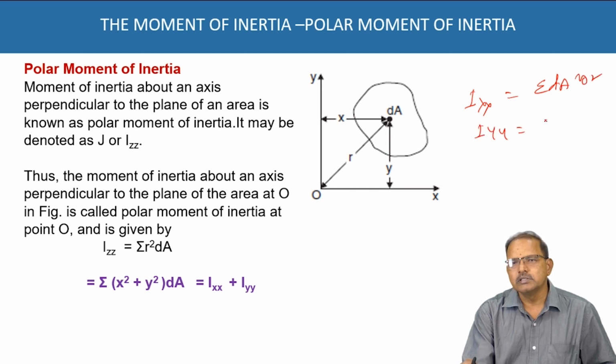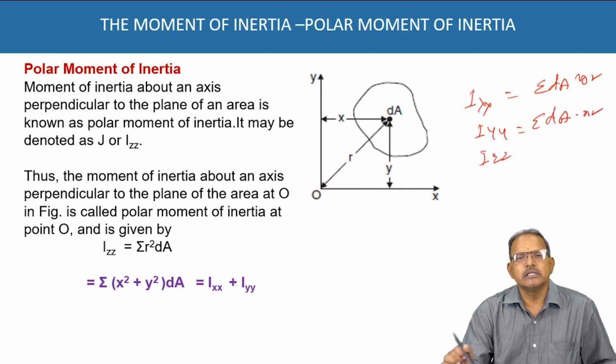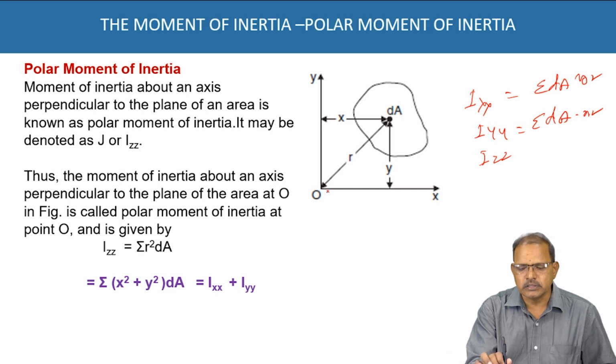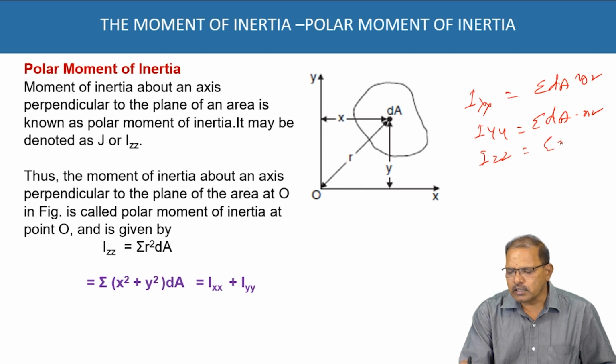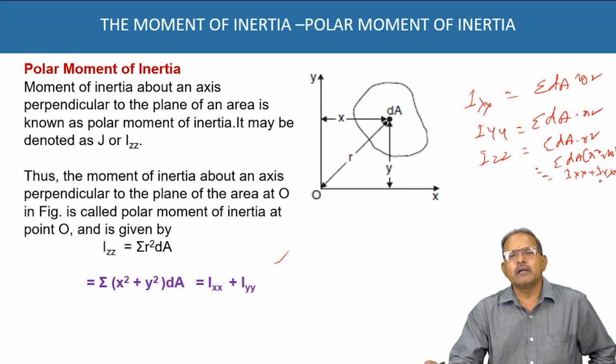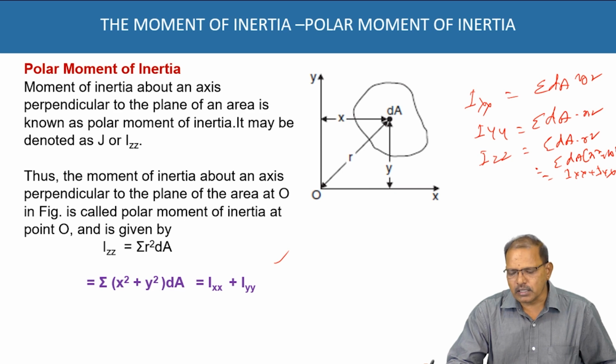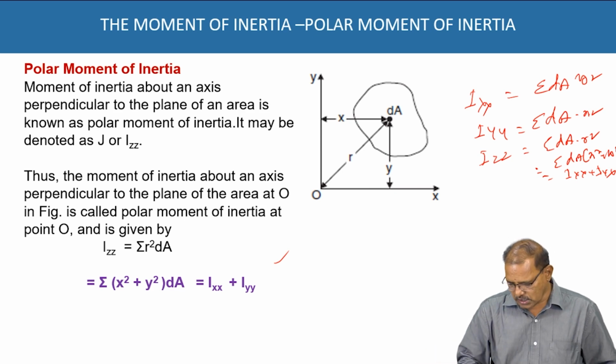Similarly, Iyy is equal to sigma of dA x square, and Izz is the axis which is perpendicular to the plane and passing through the intersection of x-axis and y-axis, that is the point O. This is treated as z-axis. Izz is equal to sigma dA r square, and r square is x square plus y square, so Izz is equal to Ix plus Iyy. That is the polar moment of inertia. It is equal to the sum of the moments of inertia about the two perpendicular axes which lie in the plane of the area, that is Ix plus Iyy.